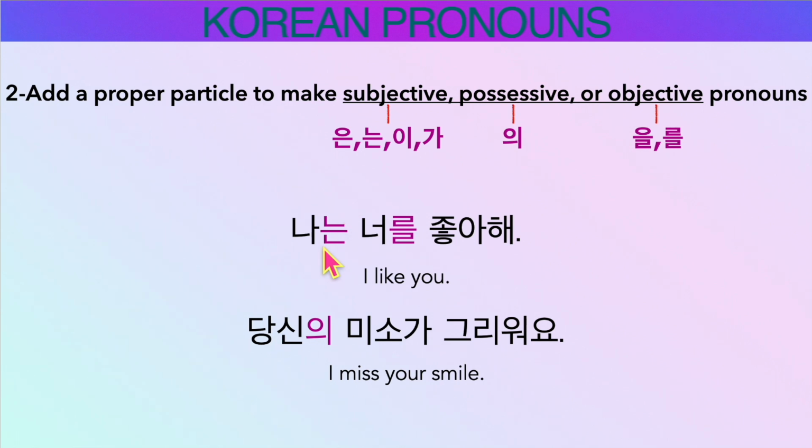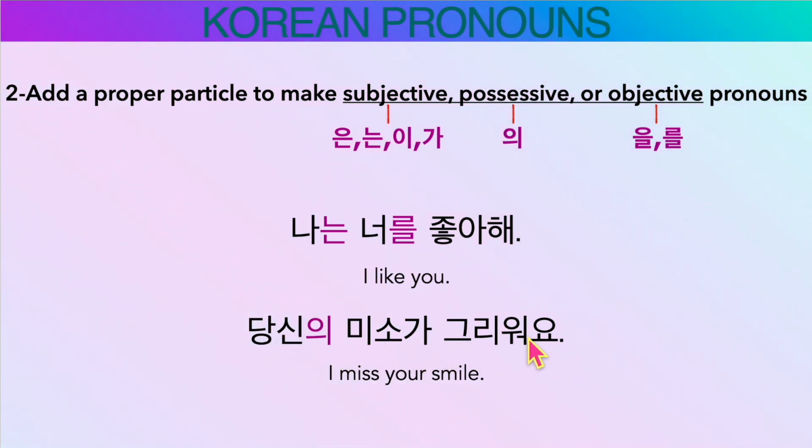Don't worry too much. So, 나는 너를 좋아해. So the subject particle 는 is used after 나, and for the object, 너를, we use 을 or 를 for object. 너를 좋아해. 나는 너를 좋아해. Perfect.